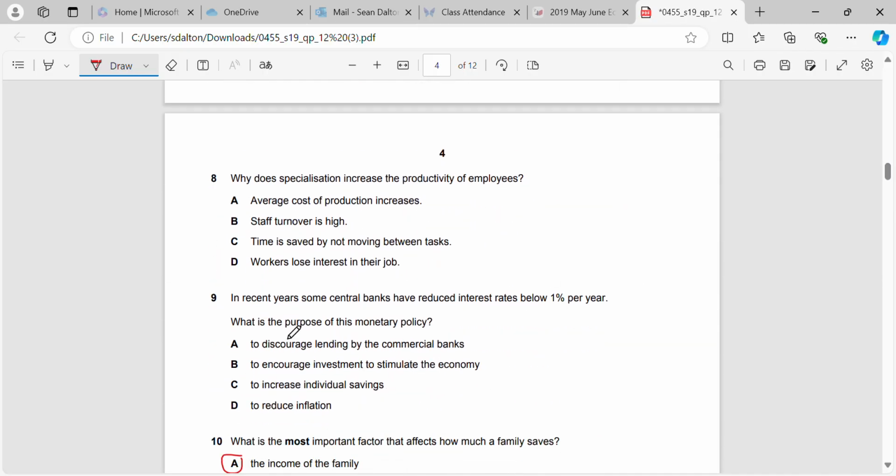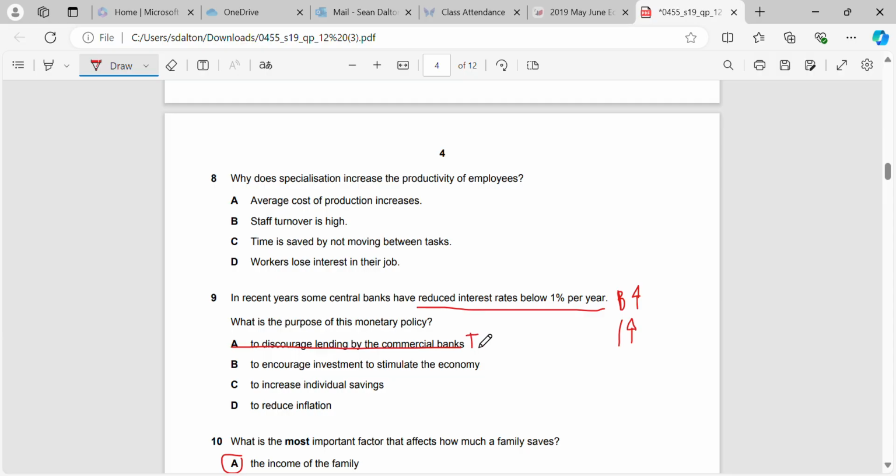Question 9. In recent years, some central banks have reduced interest rates below 1% per year. What is the purpose of this monetary policy? So interest rates are low. We've already described what that's going to do. That's going to increase our level of borrowing, right? And it's going to increase our level of investment, because that was in one of the previous questions on this paper. So to discourage lending, no, it's going to encourage lending.